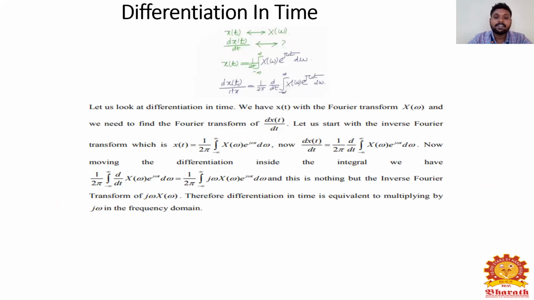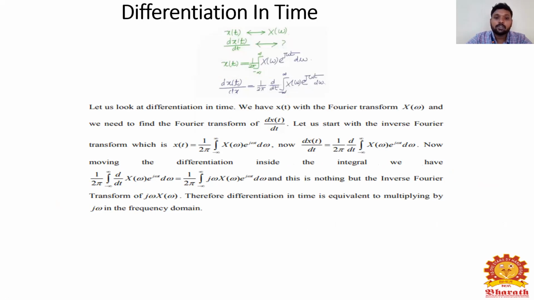And the next property is differentiation in time. So x of t has the Fourier transform x of omega. Then what is d by dt of x of t? That is what we have to look at.